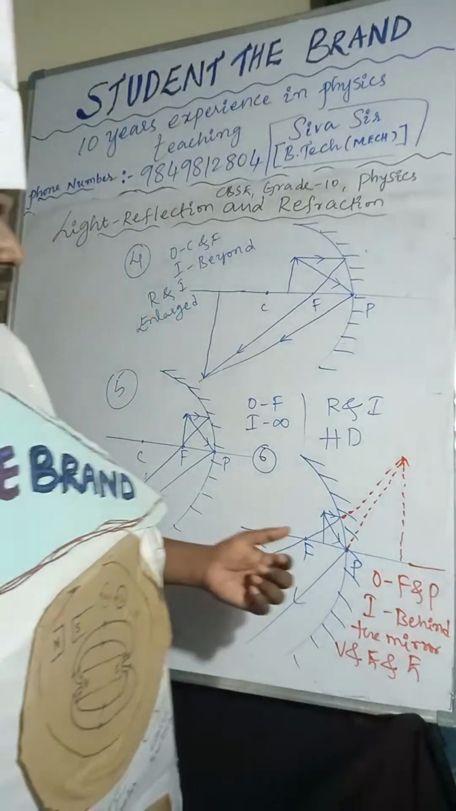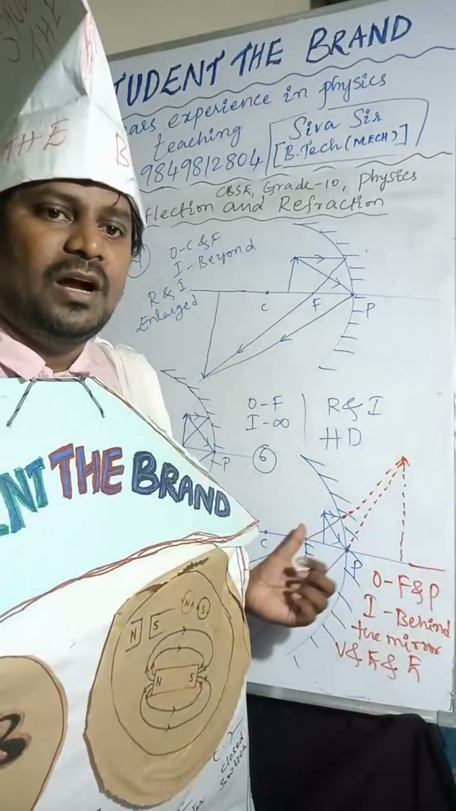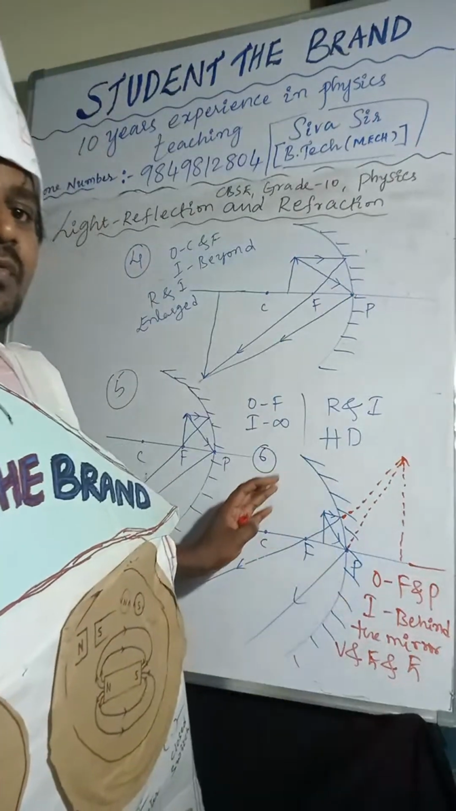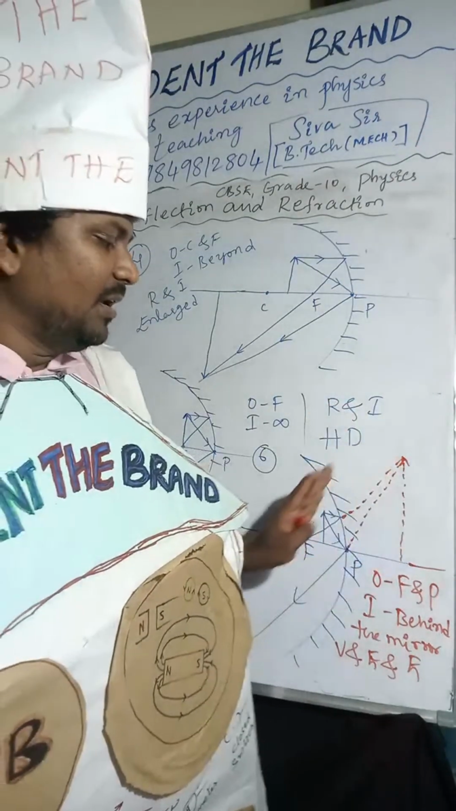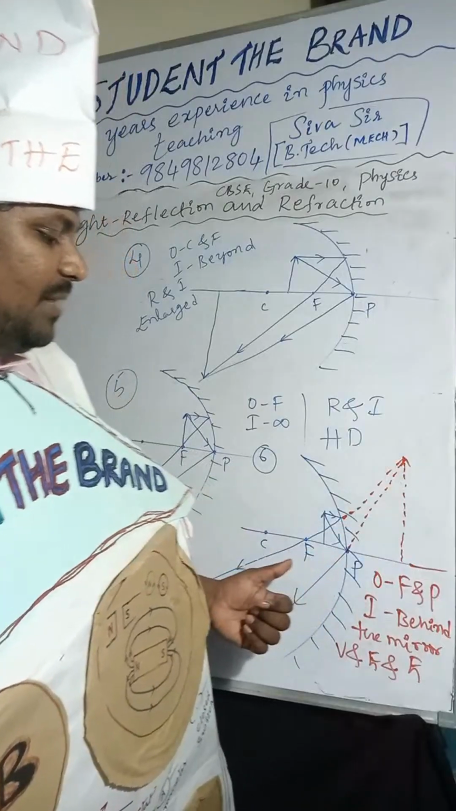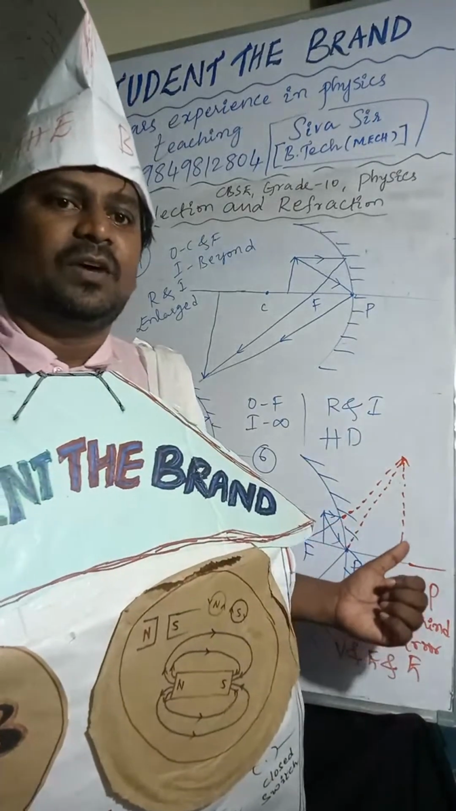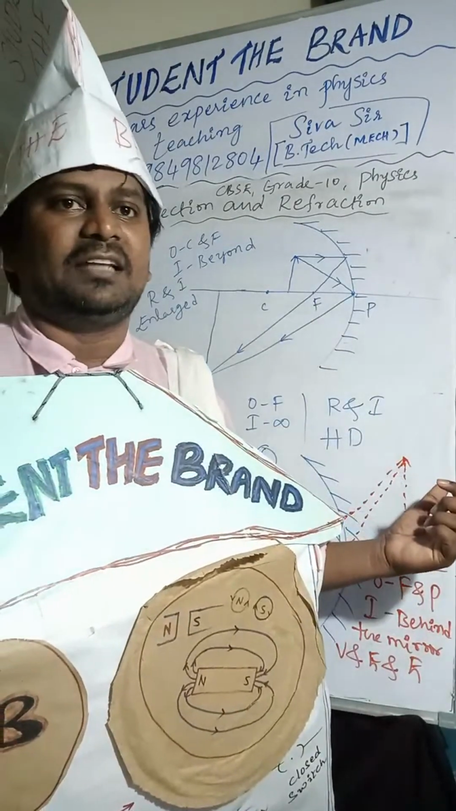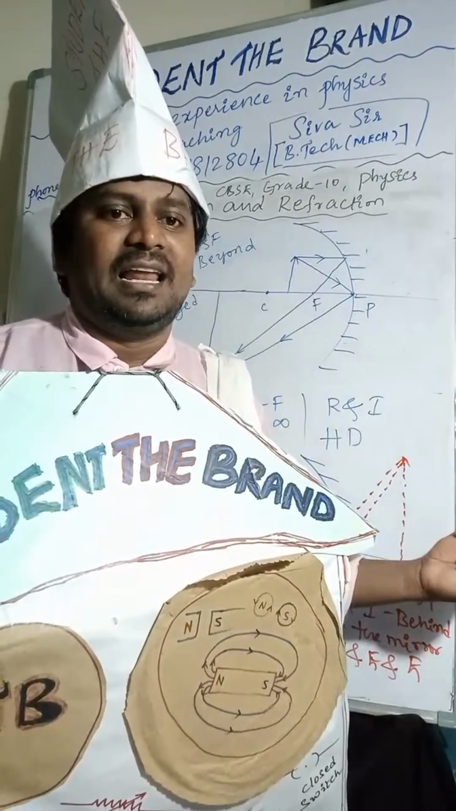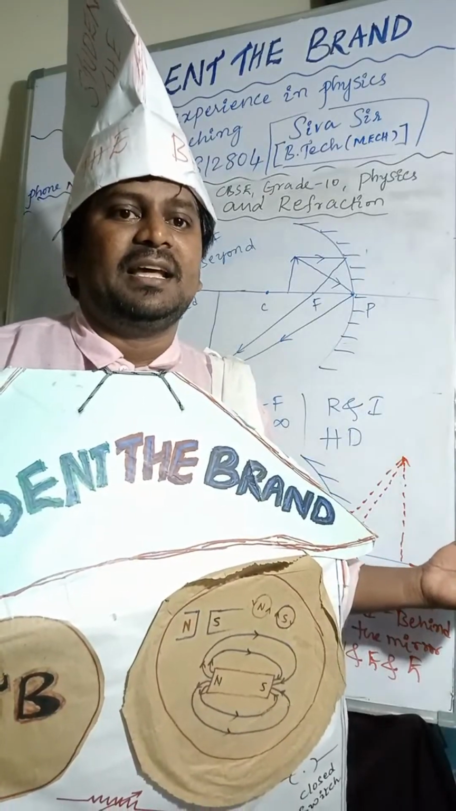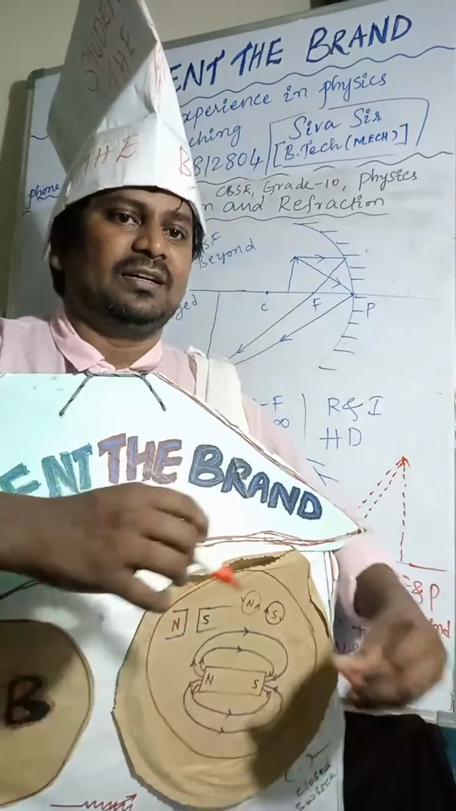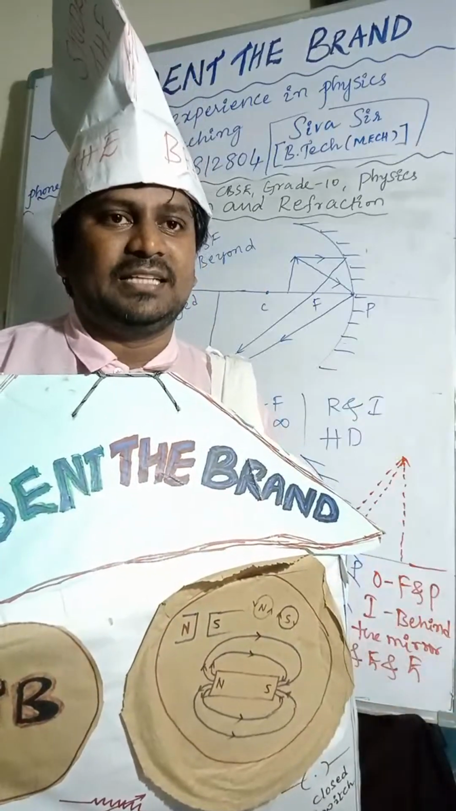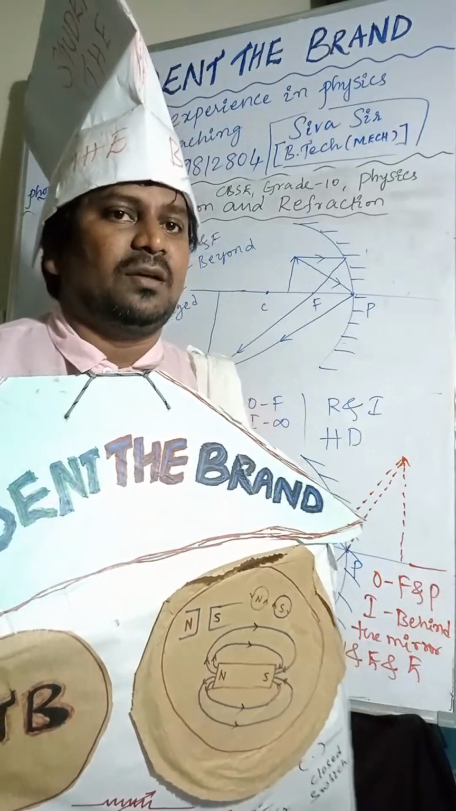So if the object is placed between F and P, the image will form behind the mirror. The nature of the image is virtual, erect and enlarged. Is it clear or not? Clear? Yes. So that's enough. That is about concave mirror image formation.